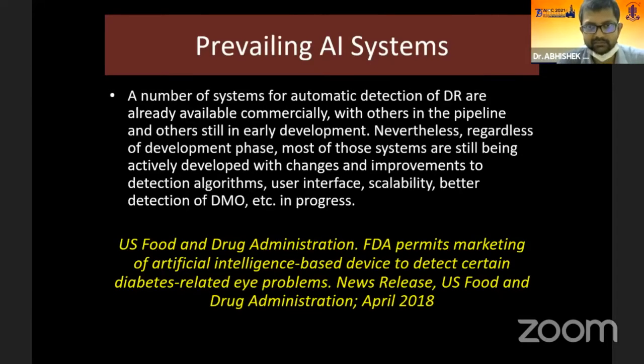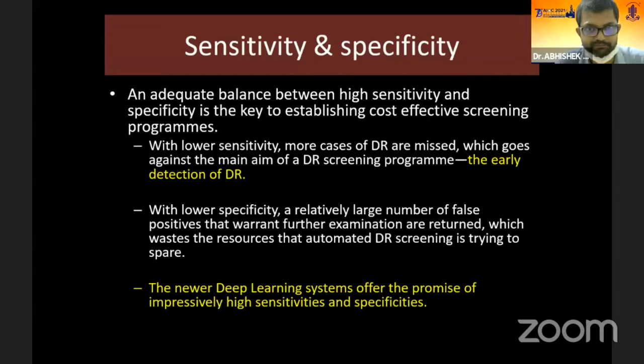Regarding the current prevailing systems, there are a lot of automatic DR detection systems at various places in the world. As we have seen in the last slide, in 2018, the US FDA approved the first AI-based DR detection system in the USA. Now, there is a very important thing. There are multiple systems available in the world, but what we have to look at is the sensitivity and specificity, because with lower sensitivity, more cases of DR are missed, which goes against the main aim of a DR screening program, the early detection. And with lower specificity, a relatively large number of false positives that warrant further examination are returned, which wastes the resources that automated DR screening is trying to spare.